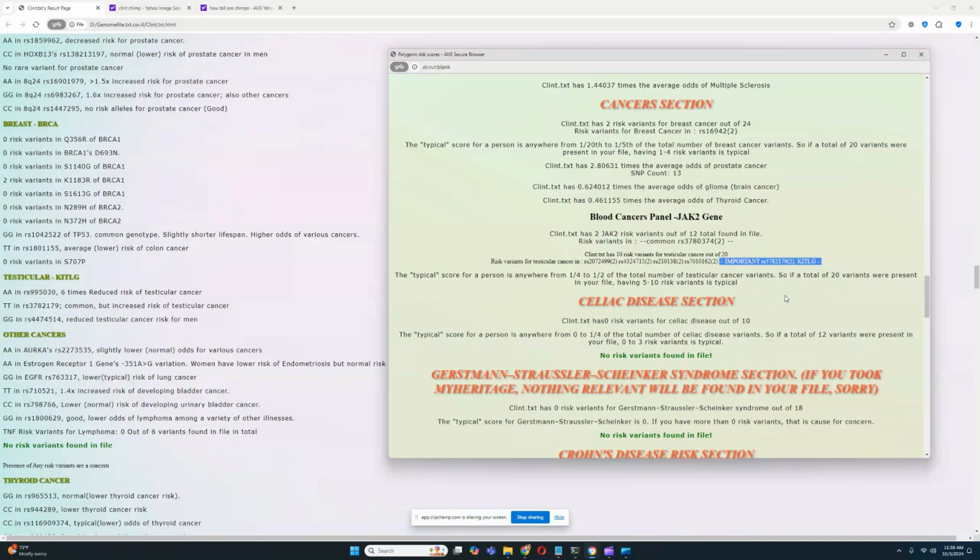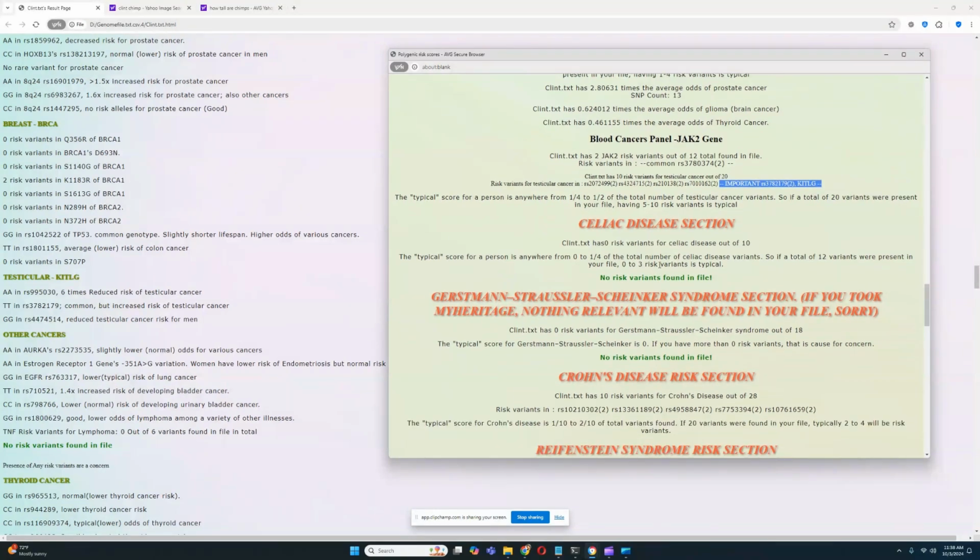Like the stuff we saw in HLA, the stuff we see right now in KITLG, where you have one homozygous genotype that leads to increased risk of testicular cancer, two homozygous genotypes that lead to decreased risk of testicular cancer, and them coming together in the same gene. That is so uncommon in humans, and seeing multitudes of that continuously in the same report, like 10 times, that is something you never see in a human result. So that's how you can tell it's not a human, it's a chimp.